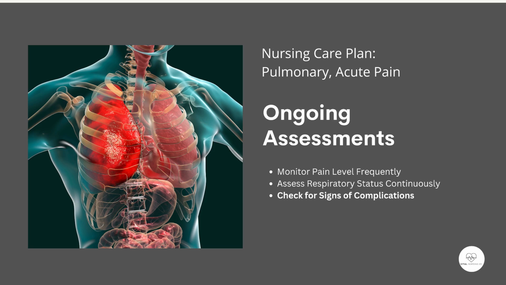3. Check for signs of complications. Auscultate lung fields for diminished breath sounds, crackles, or wheezing. Assess for signs of atelectasis, such as reduced chest expansion or uneven breath sounds. Rationale: patients in pain are at higher risk for secondary issues like pneumonia or pleural effusion due to limited mobility and shallow breathing. Early identification allows for prompt treatment.